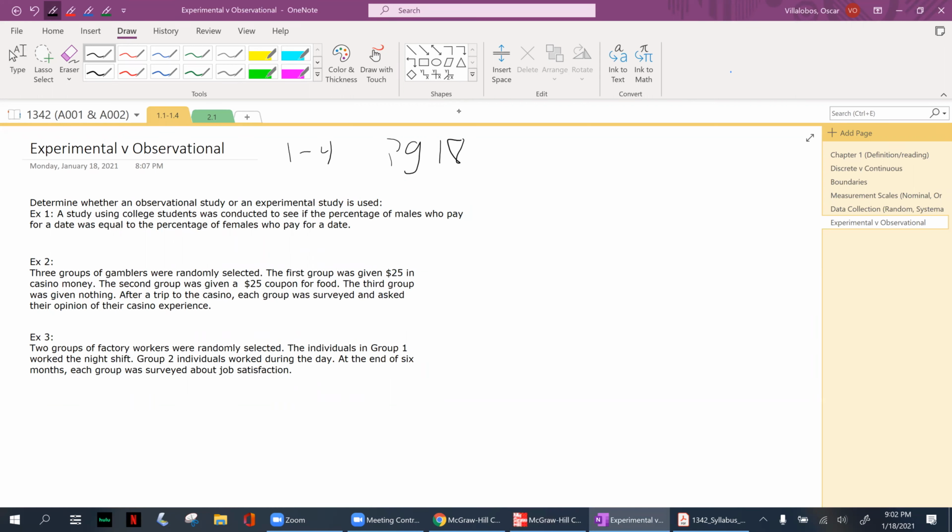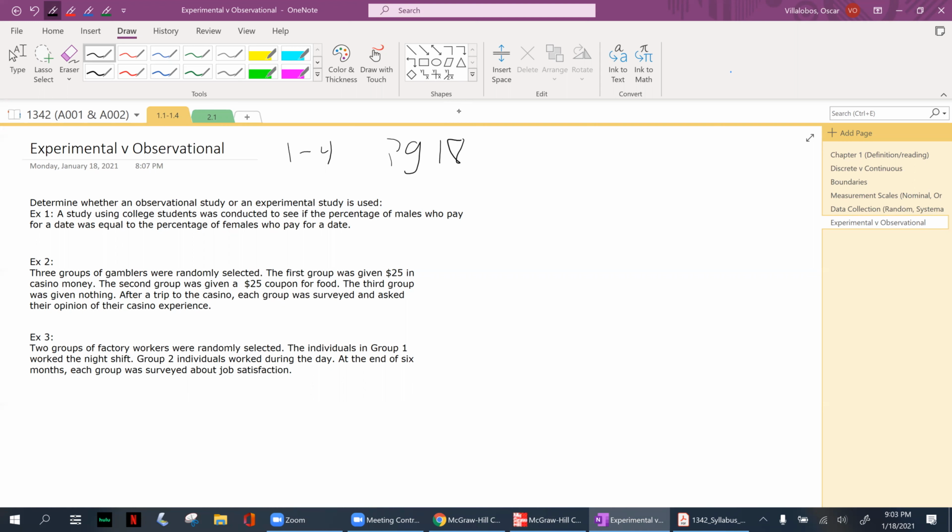and experimental studies. How I like to approach this is, observation is, imagine you're not really interfering, you're just sitting back and looking. All you're doing is observing. You're not intervening. You're not giving them anything. They don't have instructions to do stuff. Well, you're going to collect data, but it's going to be based on just observation.